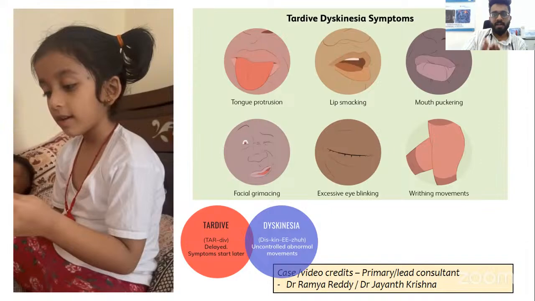In the range of tardive dyskinesia, you can have tongue protrusion, lip smacking, mouth puckering, facial grimacing, excessive eye blinking, writhing-like movements, and also pelvic thrusting movements. All these can be a spectrum of tardive dyskinesia. And the common culprits here are metoclopramide and the typical antipsychotic medications. The first generation antipsychotic medications like haloperidol and fluphenazine are very well known to cause tardive dyskinesia.